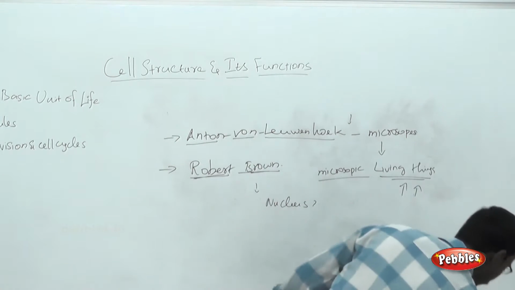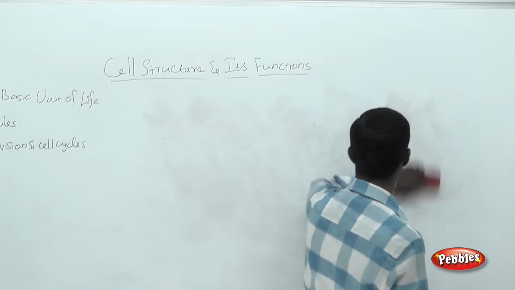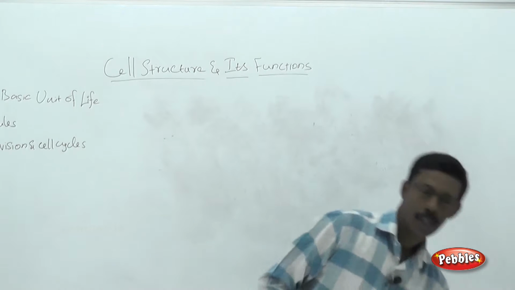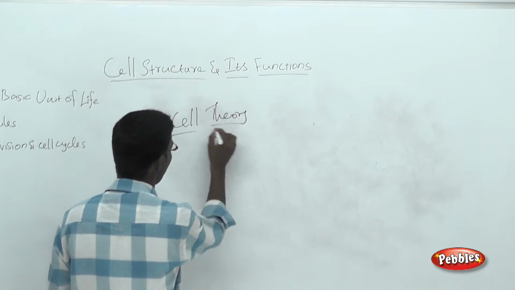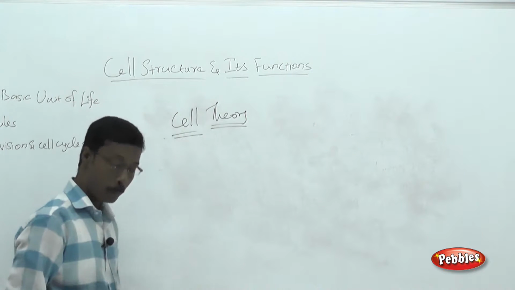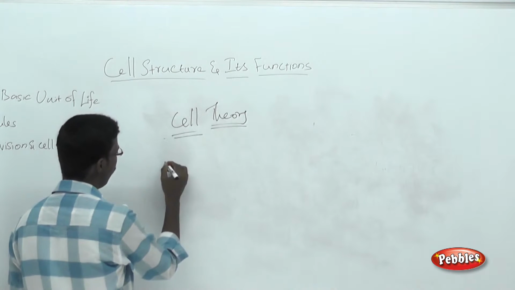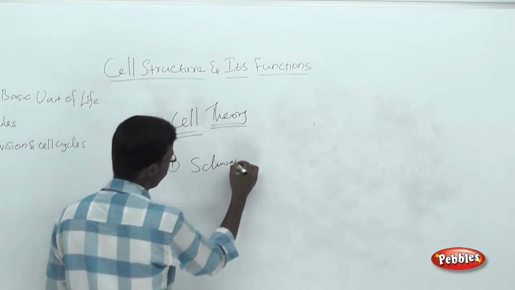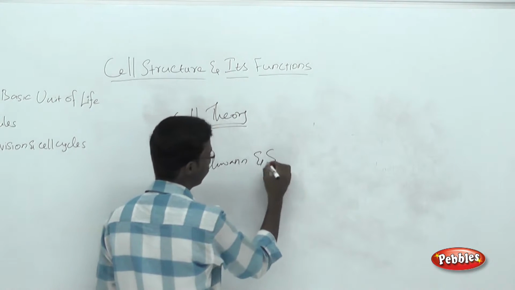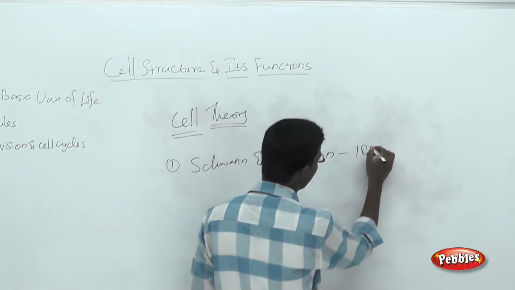Now we are going to start with the cell theory. What is the cell theory and what is the need for it? The cell theory explains the major important factors of the cell for the living world. Who discovered the cell theory? Theodor Schwann and Schleiden, two scientists, in 1839.